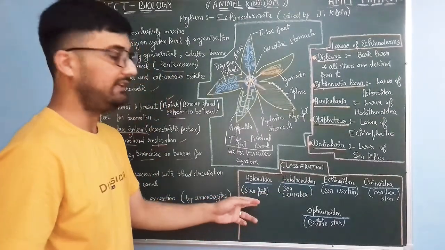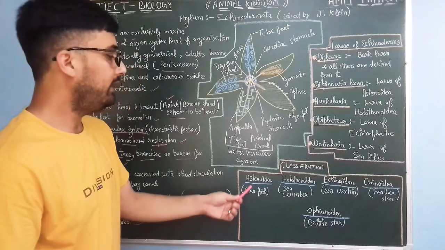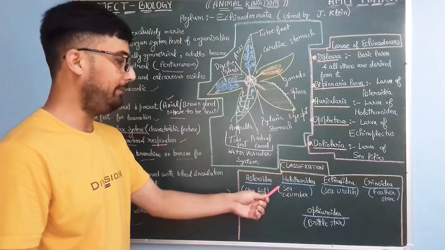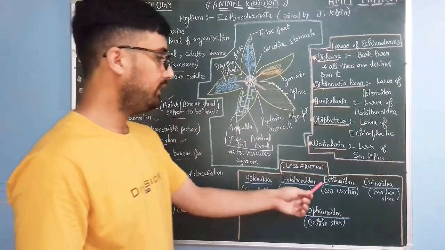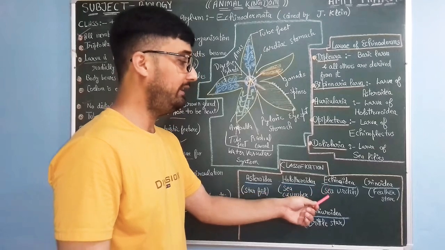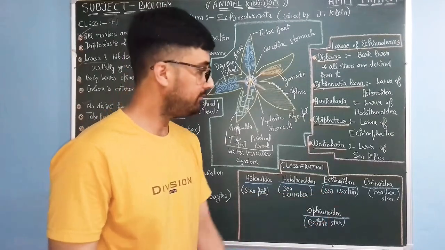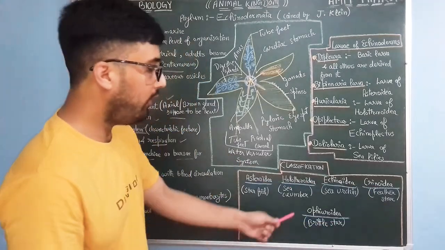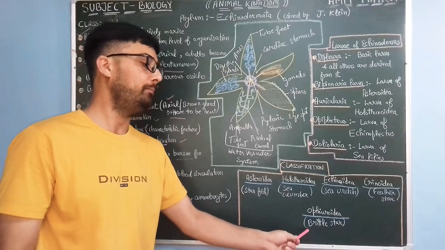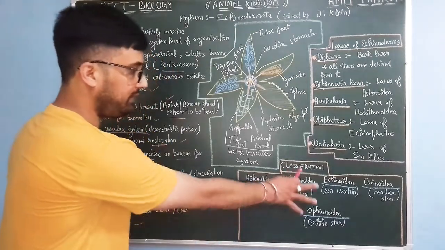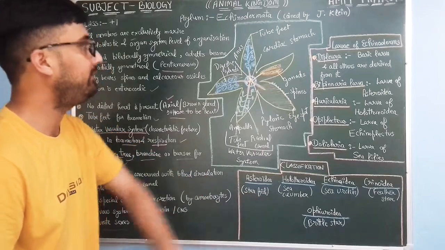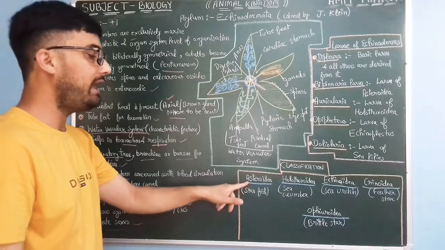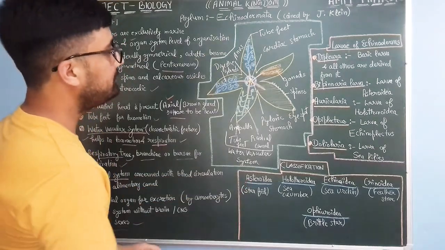This is the classification. These are the 5 different classes of echinoderms. Asteroidea, example starfish. Holothuroidea, example is sea cucumber. Echinoidea, example is sea urchin. Crinoidea, example is feather star, and Ophiuroidea, example is brittle star. So this is the classification of echinoderms, 5 different classes, and this is the structure of starfish, which comes under the class Asteroidea.